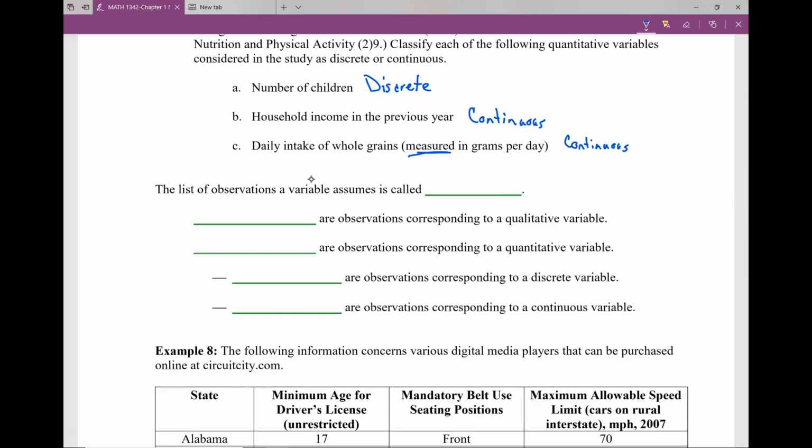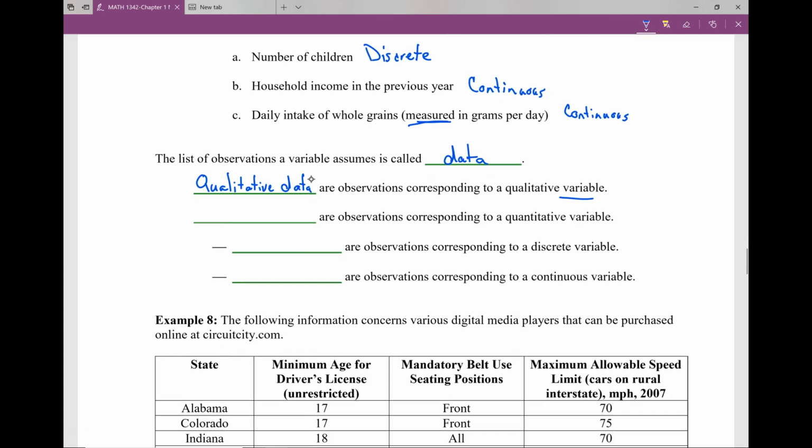So the list of observations a variable assumes is called data. So just a list of them is data. We have qualitative data. That's just data based on qualitative variables. We have quantitative data.